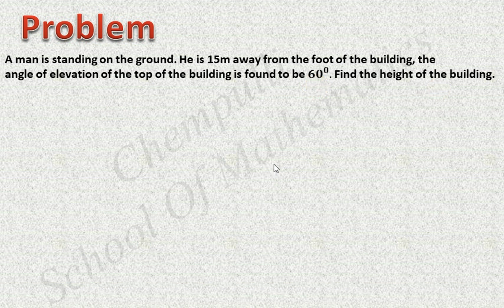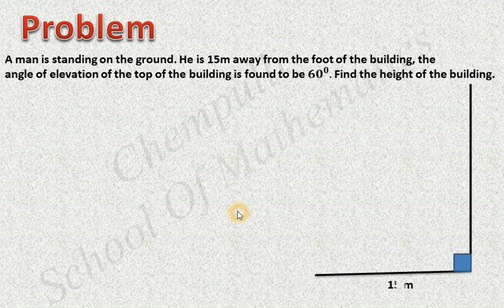Then first we can draw one building. One building means draw one straight line. Okay, we can consider this one is the building, and this is the ground. Then one person is standing on the ground. I'm going to take here one person standing on the ground. Then in that case, the distance between this point and the foot of the building, what is the distance? The distance is given here, 15 meters. We can mark the distance 15 meters.